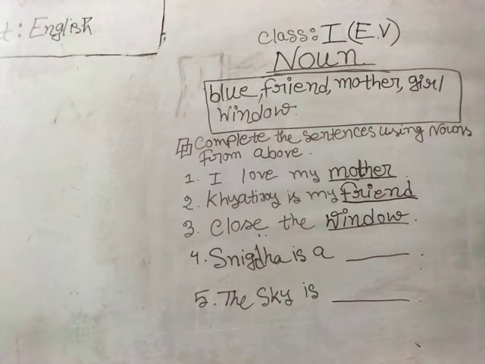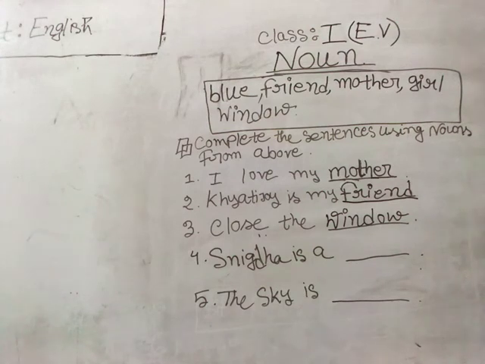So can you read it out? So Snigdha, we all know Snigdha, she is a girl from our class. So Snigdha Borua, she is a girl, we all know her. So Snigdha is a dash. With this line, what would be the correct noun? Blue. Snigdha is a blue. Can anyone's color be blue? It can be possible. So friend, Snigdha is a friend. Yeah, she is a friend, but friend is already done. We have already put friend in number 2, so it can't be here.